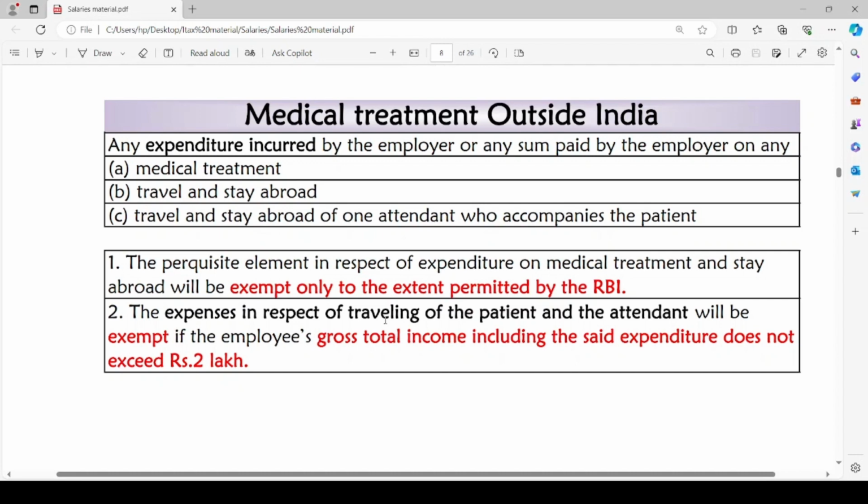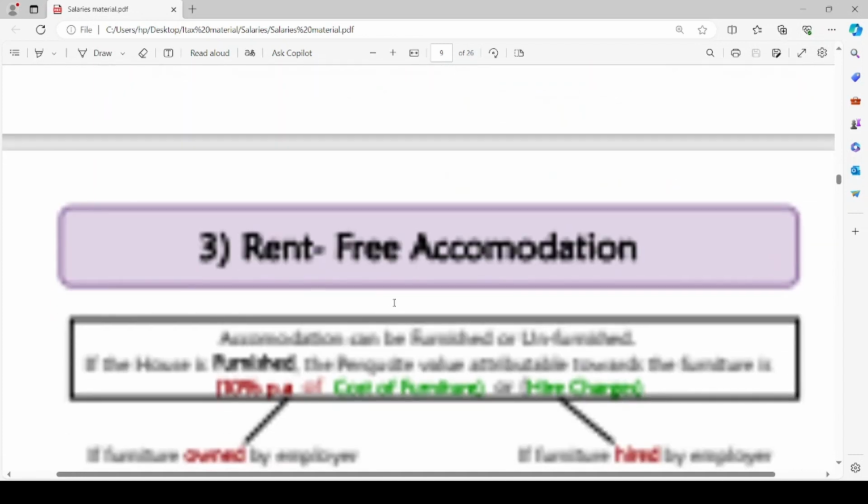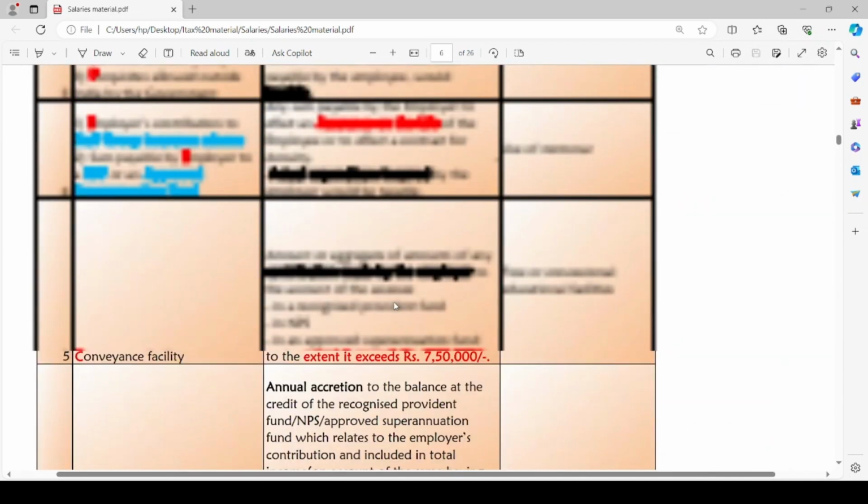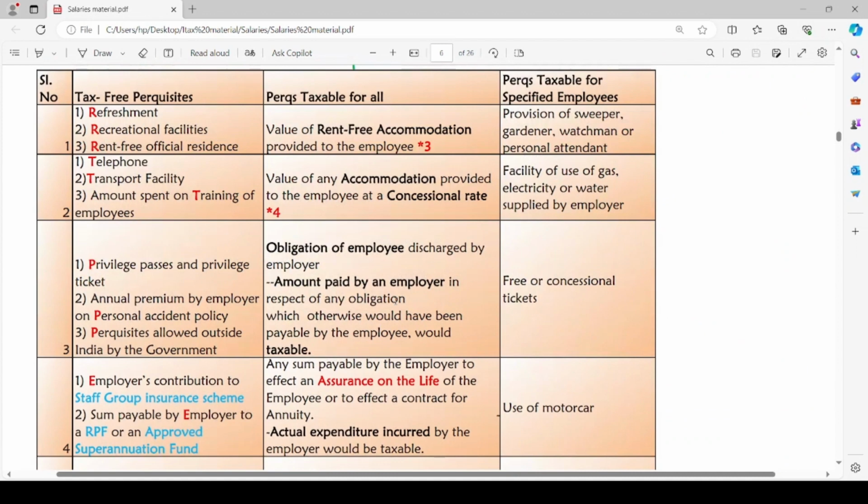The perquisite element in respect of expenditure on medical treatment and stay abroad will be exempt only to the extent permitted by the RBI. Then the expenses in respect of travelling of the patient and the attendant will be exempt if the employee's gross total income including the said expenditure does not exceed rupees 2 lakh. Remember these 2 points. With this, we have completed discussing first category of perquisites, that is tax-free perquisites.